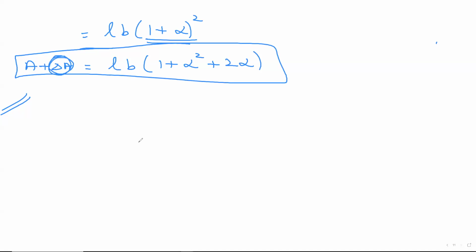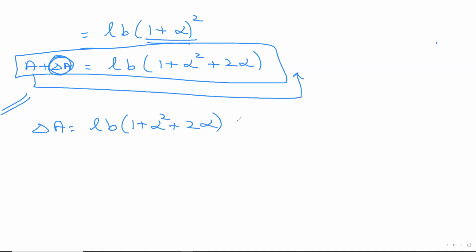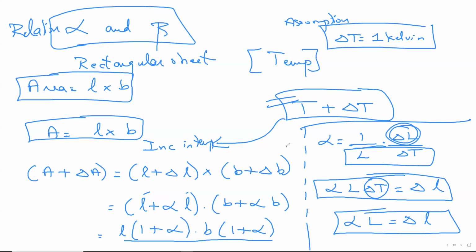I don't know in terms of numericals, but if you look at this as an equation, delta A is on the left-hand side. Keep the delta A as it is. Whatever is on the right-hand side, write it as it is: 1 plus alpha square plus 2 alpha as it is. The plus A comes to the right-hand side, becomes minus A. Why am I doing it? I want the answer only for delta A. What is the English meaning of delta A? Increase in area. So what did I do till now? I wrote increase in temperature, assumed it to be 1 Kelvin. I did delta L, delta B, I was not comfortable.